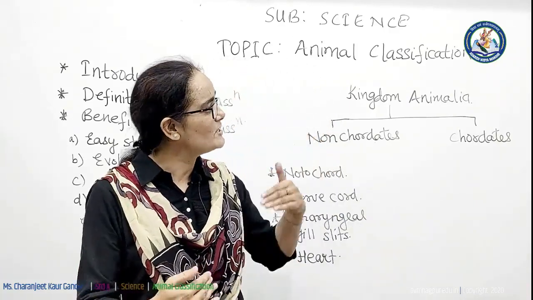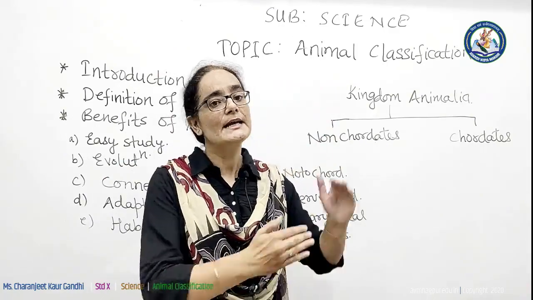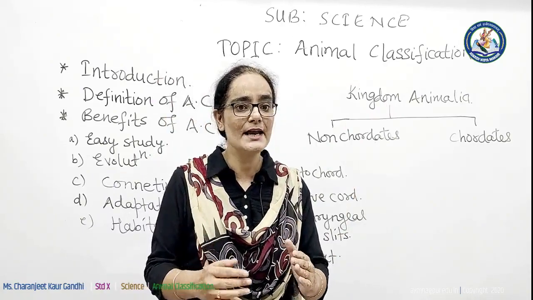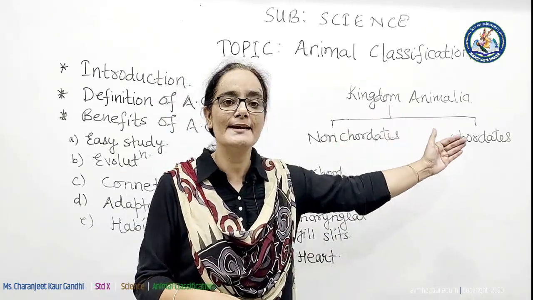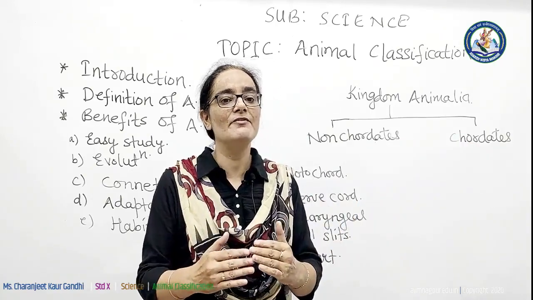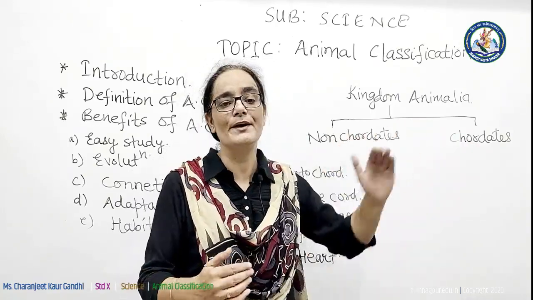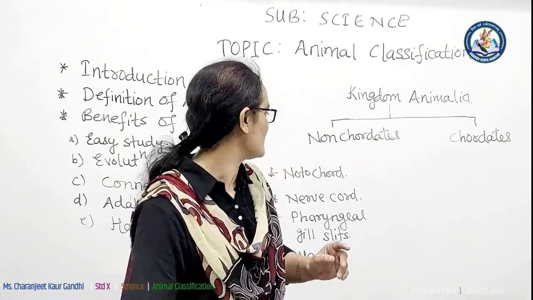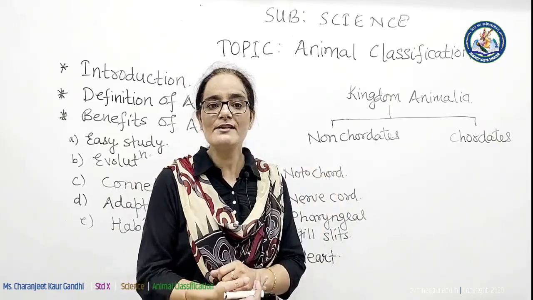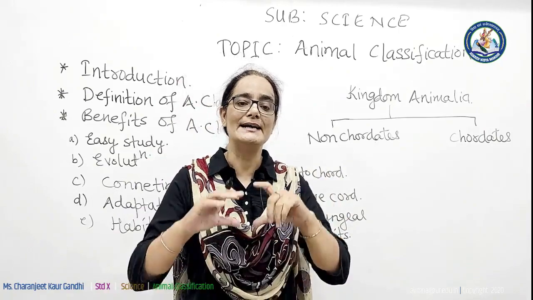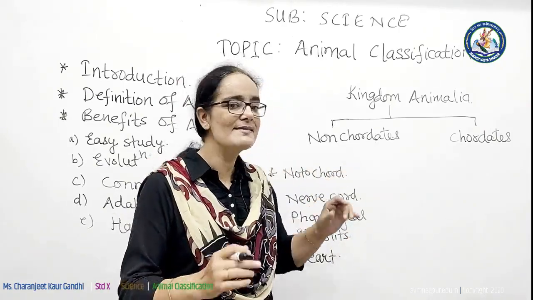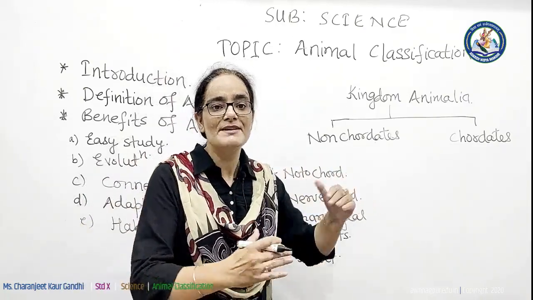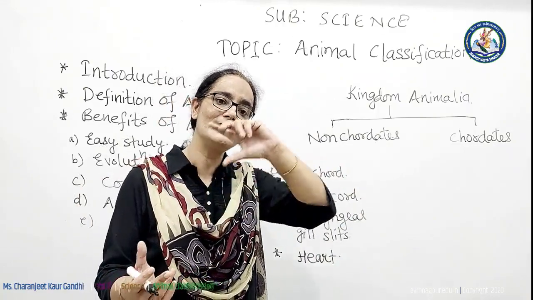Now, according to the traditional method of animal classification, Kingdom Animalia is classified into 2 major groups. Which are they? First is non-chordates and second is chordates. We will categorize these non-chordates and chordates on the basis of certain parameters or criteria. The first criterion is notochord. What is notochord? Notochord is actually a cartilaginous rod. Chord means string or rod. Notochord is a rod-like structure which is cartilaginous and it is present at the dorsal side.